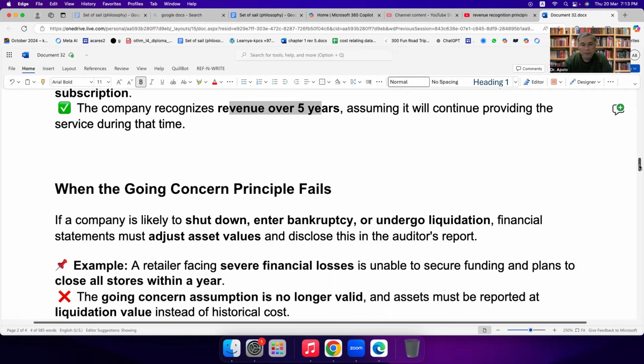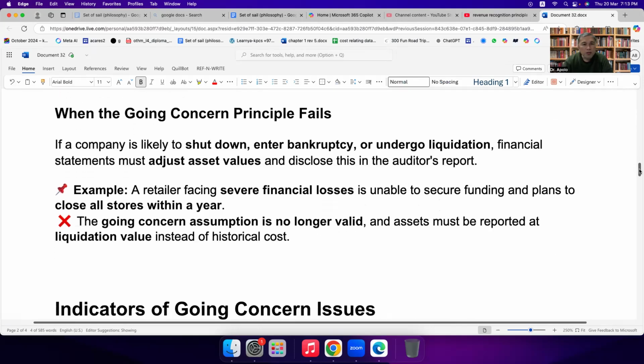Okay, deeper. When the going concern principle fails, what is this principle's downside? The case is if a company is likely to shut down, enter bankruptcy or undergo liquidation. That's the problem, okay? Financial statements must adjust asset values and disclose this in the auditor's report.